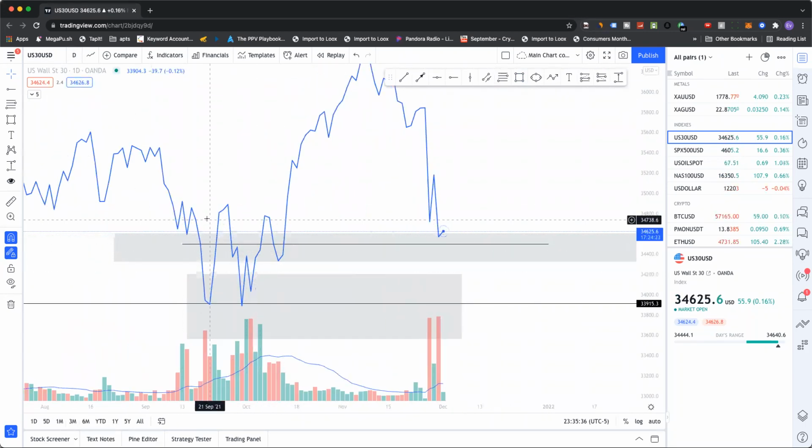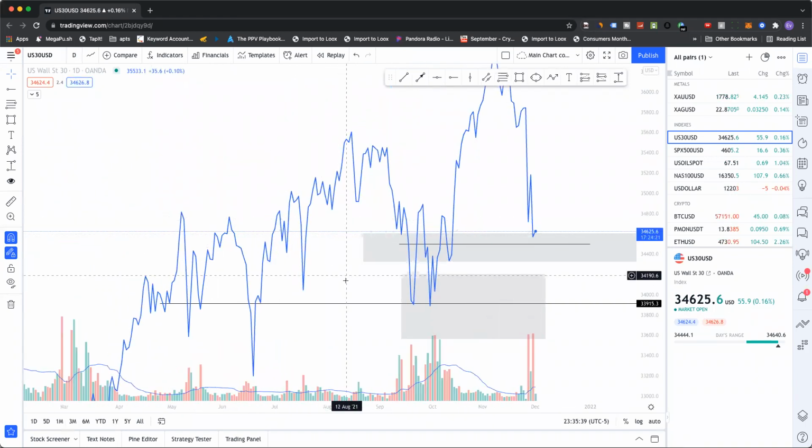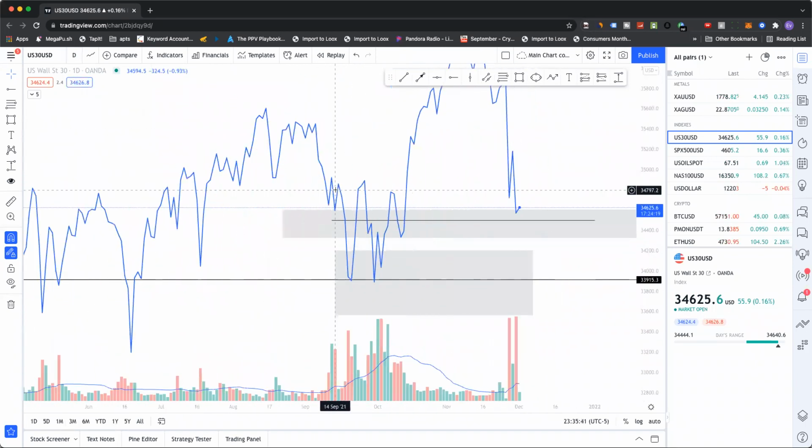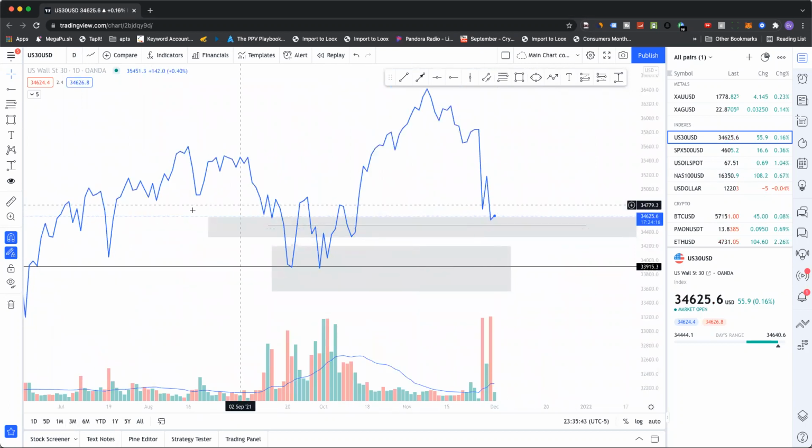That's kind of weird how that worked, right? Oh, it's because of candle wicks, my bad. But yeah, in this vicinity, I'm going to be looking for trades. We have a weekly level here, so there could possibly be something in here.